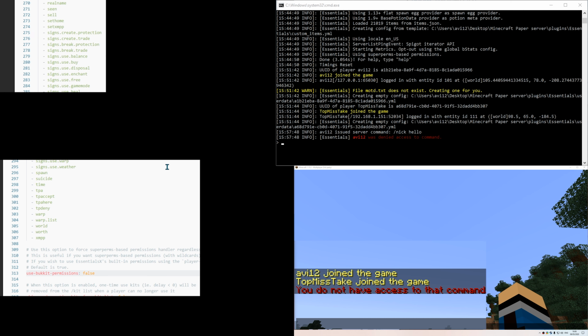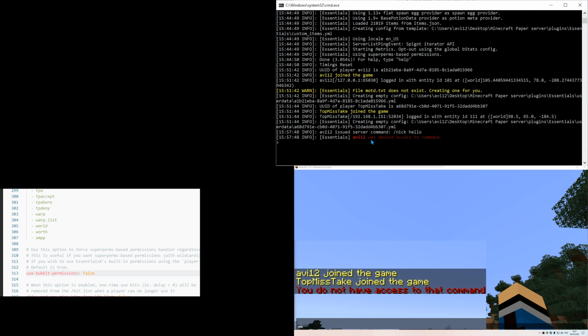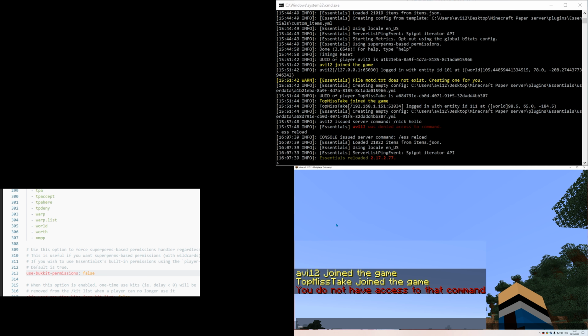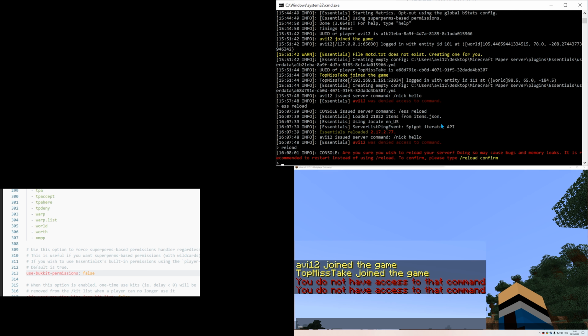And by the way, I don't need every time to go to File Save, because I have this autosave enabled. Okay, now I need to force the plugin to read this configuration file that I just updated. I can do so by typing essentials, or actually I will use a shorter alias, ESS, and then reload. Okay, let's try. So if I do /nick hello, I still don't have access. Perhaps I need to use the full-blown reload command. So I will type reload.